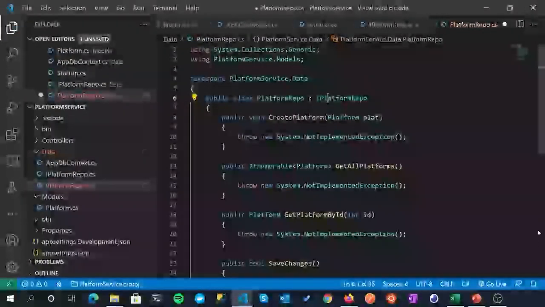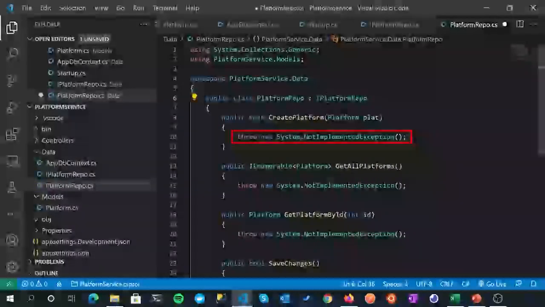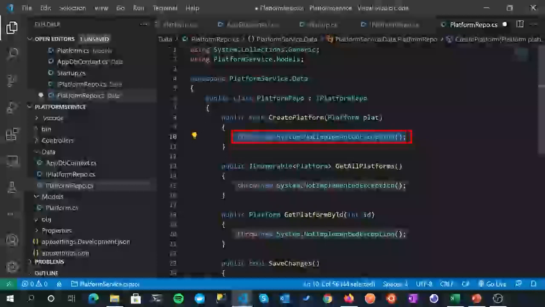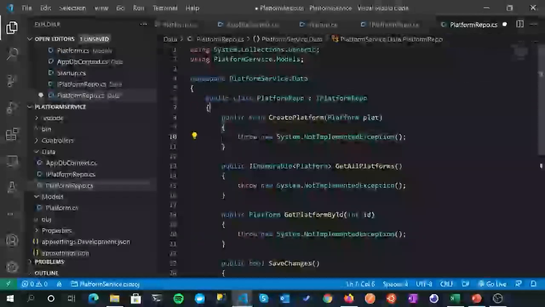Now it's not clever enough to actually fully implement it. All it does is create these placeholder method definitions, and then you can just see it's throwing a not implemented exception. So it doesn't fully implement it, but it gives us the placeholders that we need, which is good enough. And actually you wouldn't want it to implement it anyway, because generated code is not that great, but this is fine.